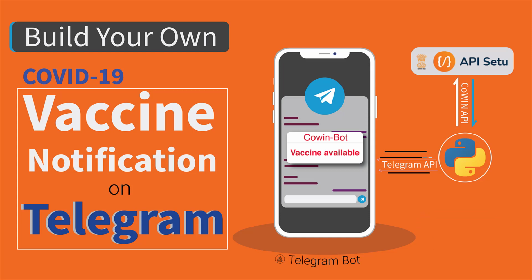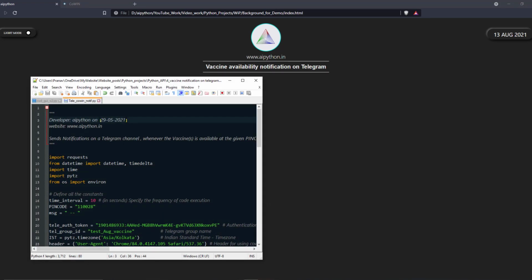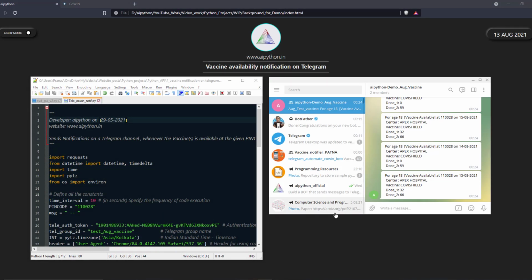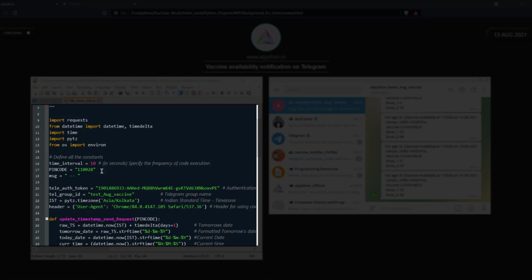So let me quickly show the demo of this application, which you can also build by the end of this video for sure. So let's see the demonstration of the application that you will be building. Here is my code and here's the Telegram channel. When I execute this code, this will find the vaccine availability status at this pin code, which is 110028. It is somewhere in New Delhi.